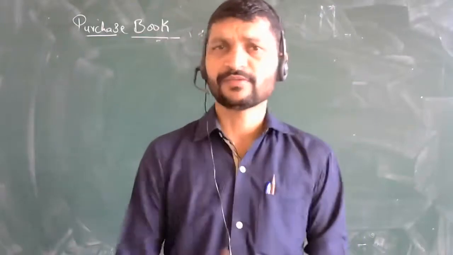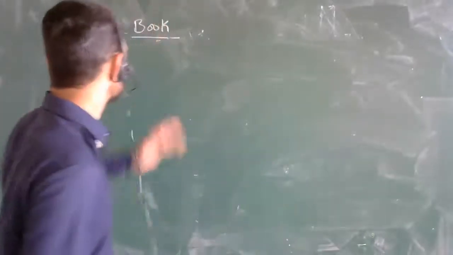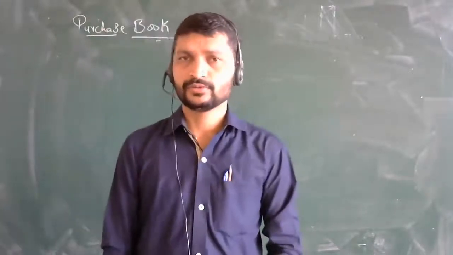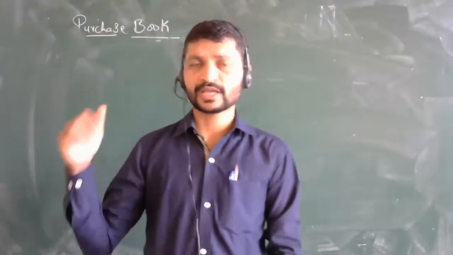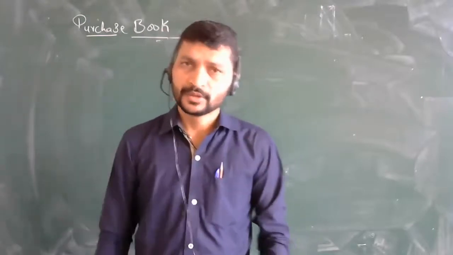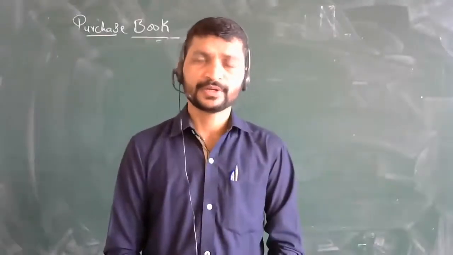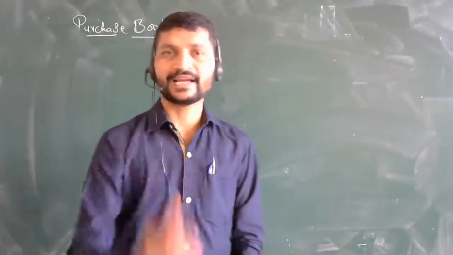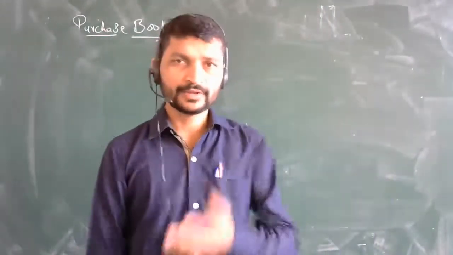So as usual, the first concept after the cash book is the purchase book. Now, what transactions do you record in the purchase book? I would like to get some feedback from you. What do you generally know about the purchase book? Cash book means what? Cash related transactions are recorded there. In the double column, bank transactions are also recorded. Now what exactly does the purchase book mean? Any answers from your side? What can we record here?